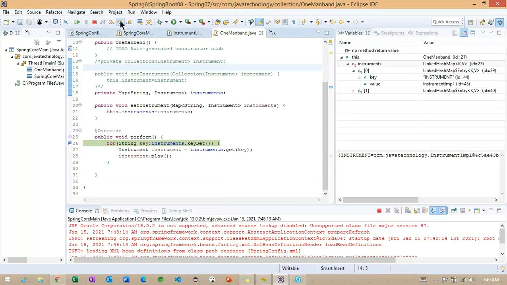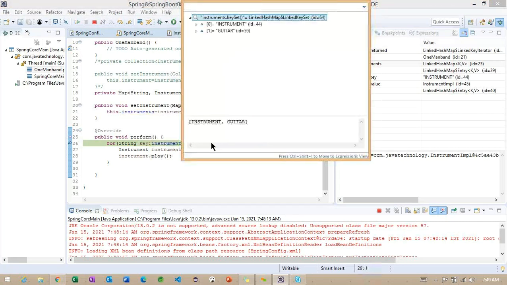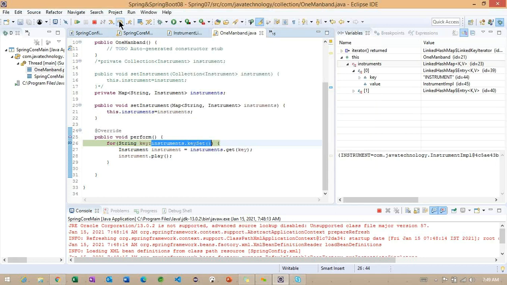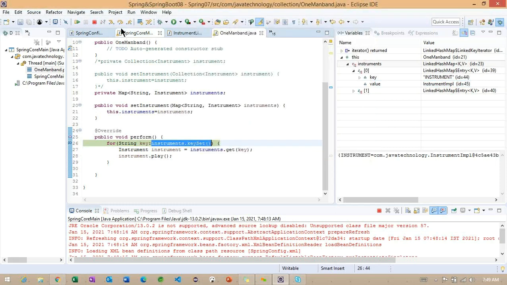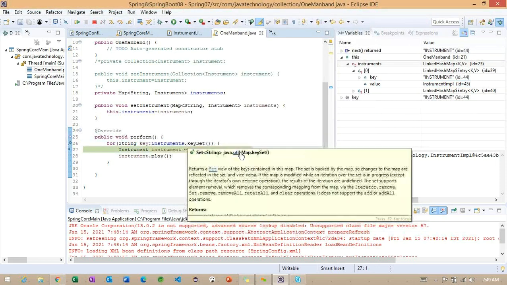Now come back to line number 6. So here you can check, these two keys we specified in our configuration file. Based on these two keys, we are getting them here. Now observe carefully what I am doing here. The first one is instrument, the second one is guitar. You can check in the right side section, you will get instrument as a key and one object called InstrumentImpl.